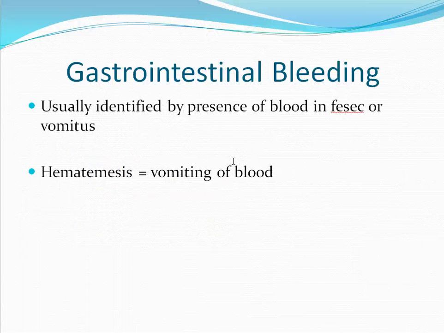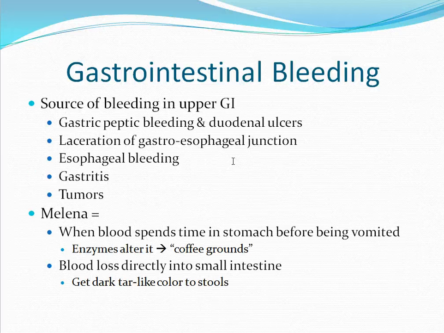Next, we will look at gastrointestinal bleeding. This is usually identified by the presence of blood in either the feces or the vomitus. The term hematemesis refers to vomiting of blood. Sources of bleeding in the upper GI tract may be due to gastric peptic ulceration or duodenal peptic ulcers. It could also be due to laceration of the gastroesophageal junction, esophageal bleeding, gastritis, or tumors.